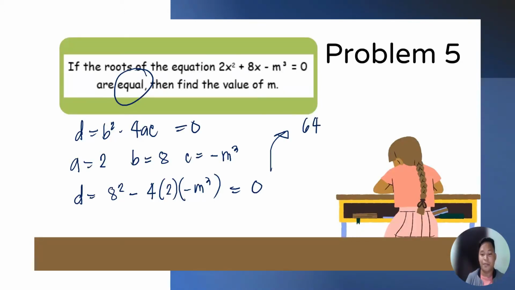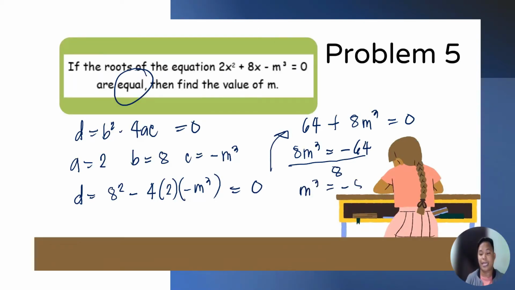Then, we have 64 minus 8 times negative m cube, magiging positive na po. So, magiging positive 8m cube is equal to 0. Then, we'll be transposing 64 to the right side to solve for m. So, we have 8m cube is equal to negative 64. Dividing both sides by 8, so we have m cube is equal to negative 8 po. Since negative 64 divided by 8 is negative 8.